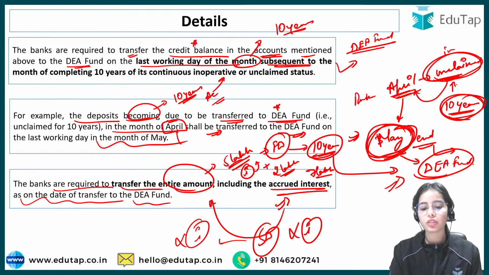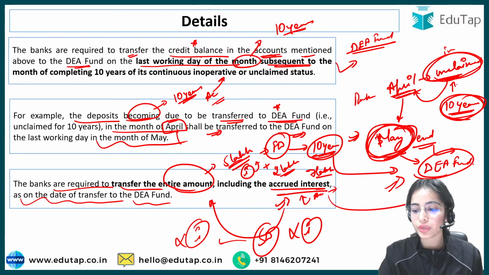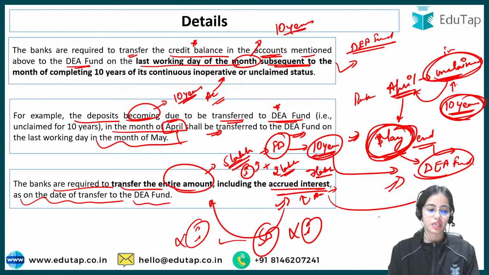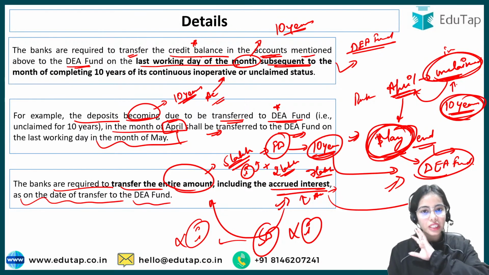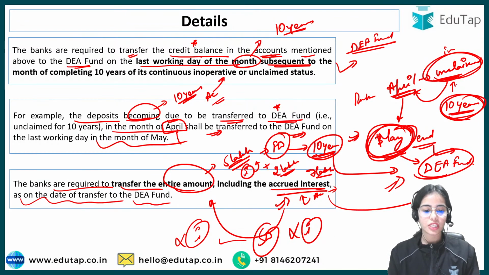So only on the accounts where there is actually some accrued interest, that accrued interest has to be sent to the DA fund. So the banks are required to transfer the entire amount, including the accrued interest as on the date of transfer, to the DA fund. Okay, so that is the idea.